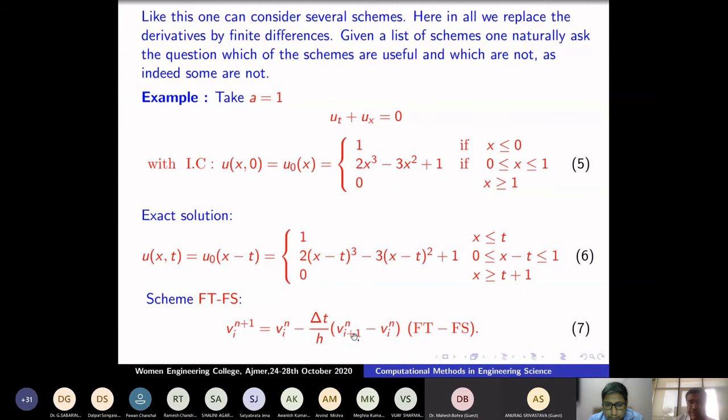This is a forward difference because I want to compute the solution at the n plus 1 stage. For u_{i+1}, there is no information because the wave is moving from left to right, from x_i to x_{i+1}. Therefore, I should take u_{i-1}. Okay. So then what is the mathematical theorem we need?